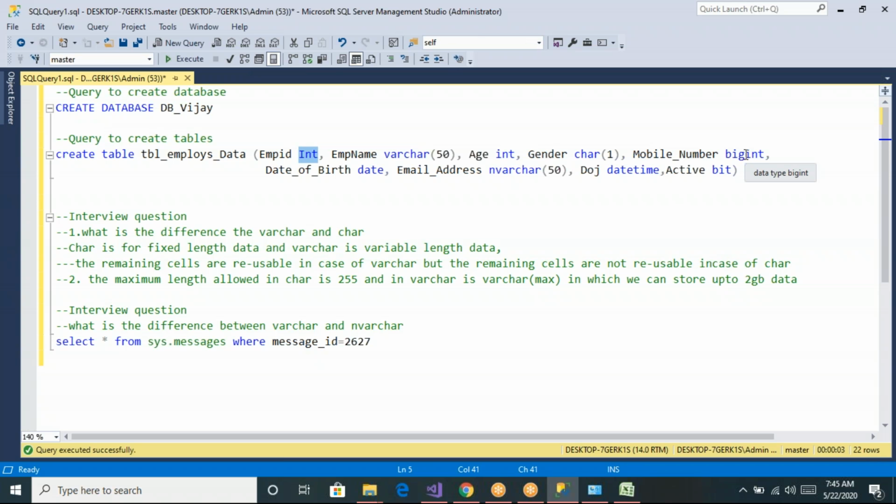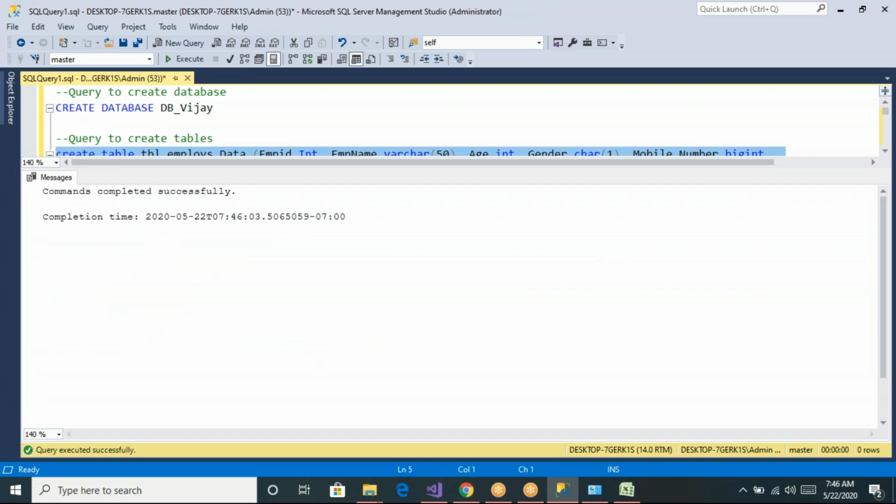Okay, now let me create a table like this. Now let us start executing this. I want to create a table in which database? In the DBVJ database. Let me go and execute.